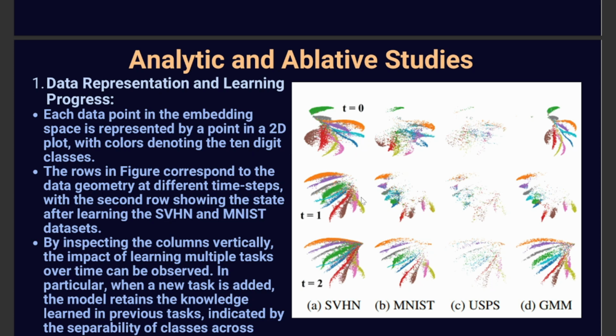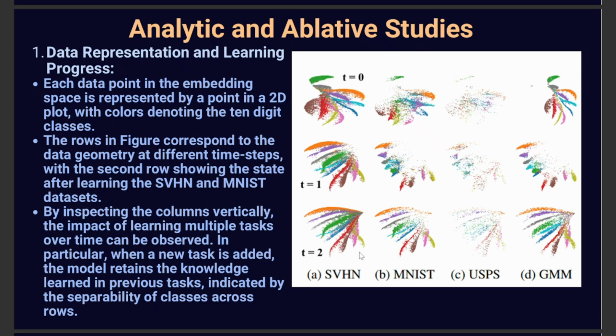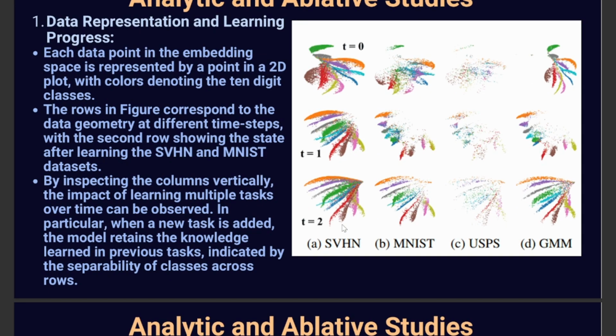Now for the second row we have added on SVHN and MNIST, and we can see the model refines itself even further, with a better classification of the digits. And in the last row the model refines itself even better, and the classification task is done very well. We can see the differences across the rows, and how it preserves the previous information going on to the next information. That shows how well this LDA algorithm works.